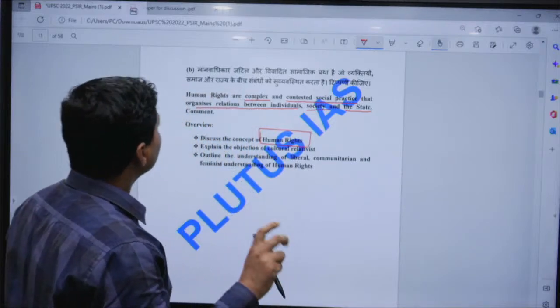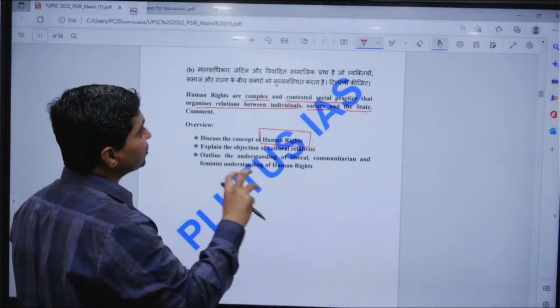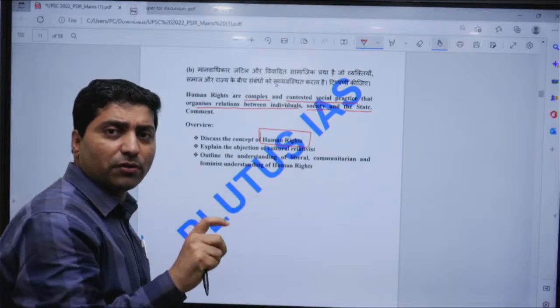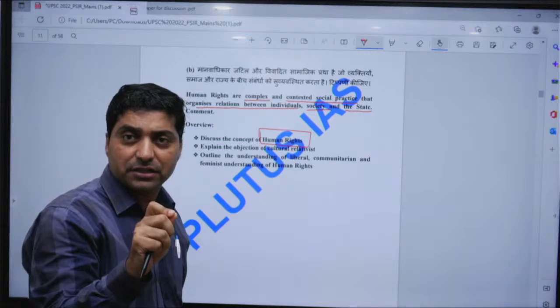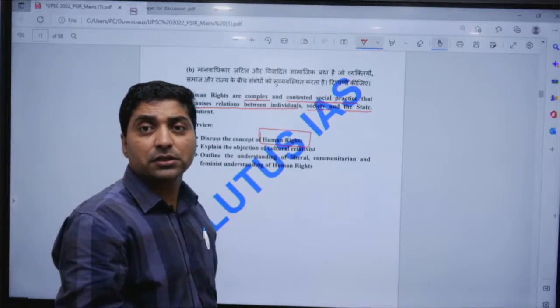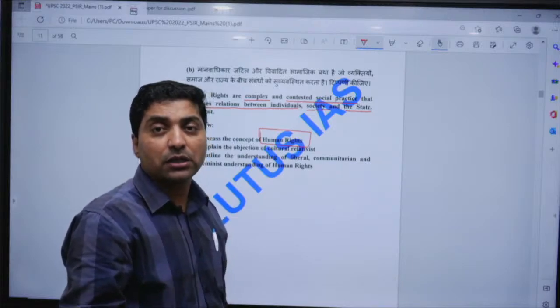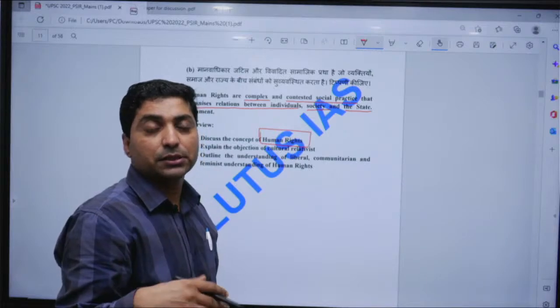Then one should talk about the basic features of that preamble and 30 articles. For example, the preamble talks about the equal dignity of all, freedom, justice, equality.